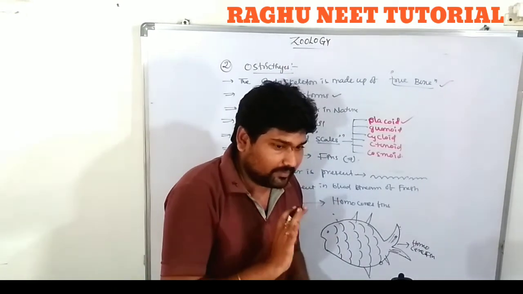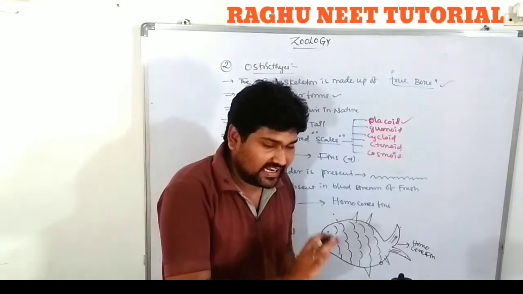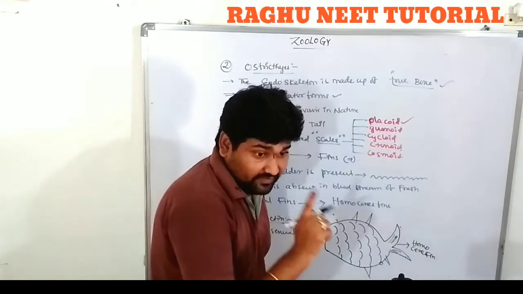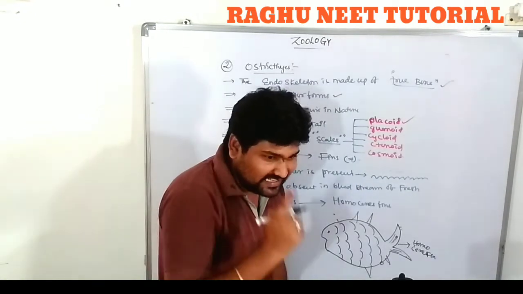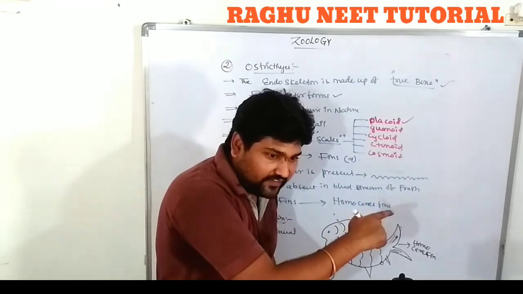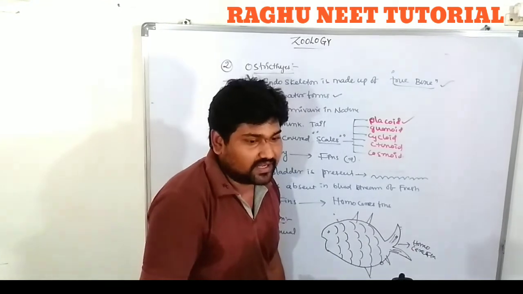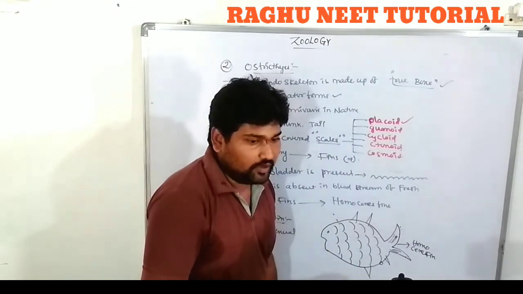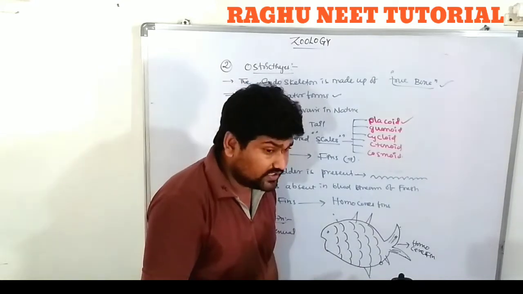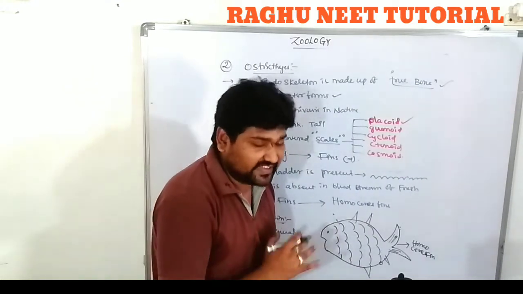Very important: freshwater fishes lack copulatory organs, while marine fishes have them. Why? Because marine fishes show internal fertilization, while freshwater fishes do external fertilization, with no use of copulatory organs.